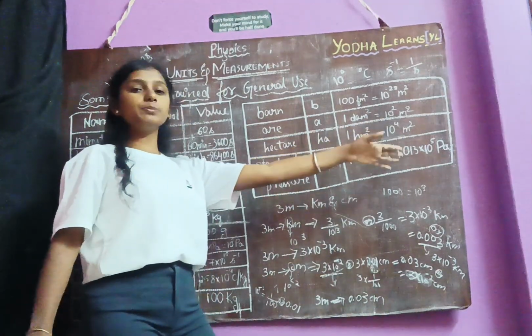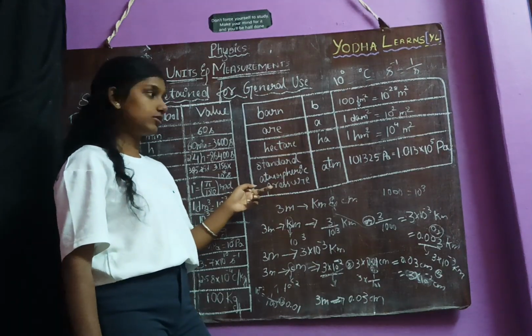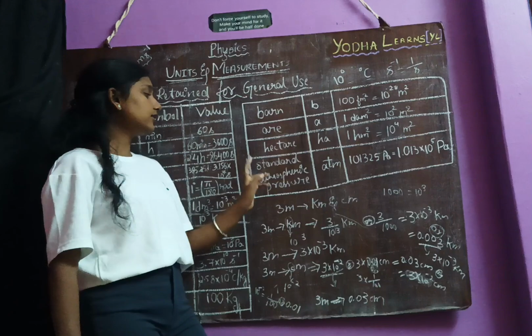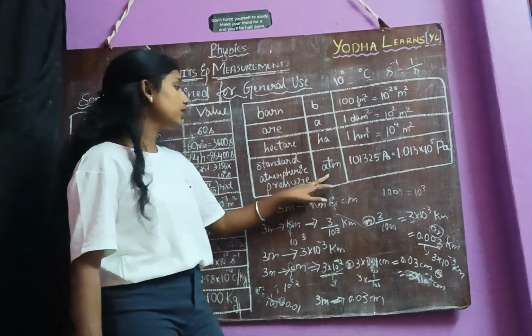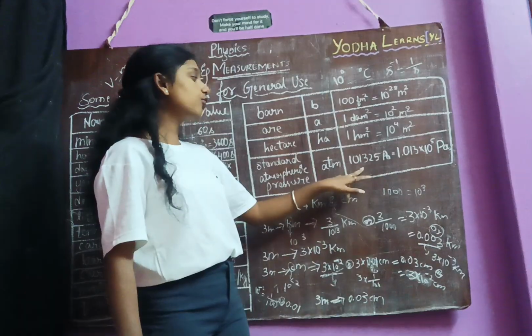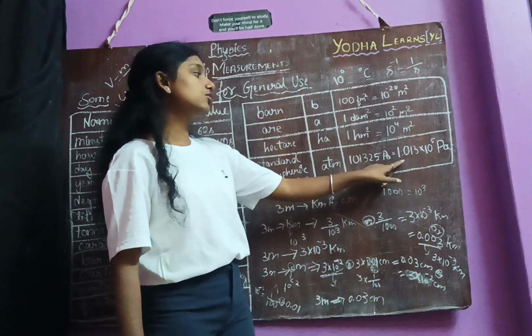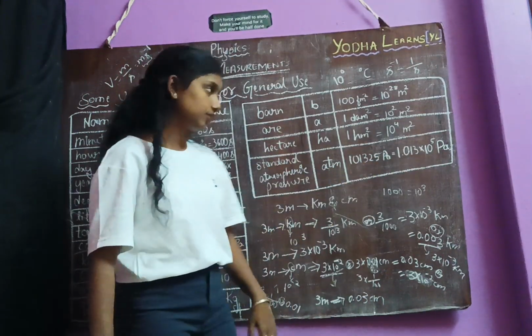10 to the power 4 meter square. Standard atmospheric pressure. This is the most important one. We are going to use standard atmospheric pressure. That is represented as ATM, which has a value of 101325 Pascal, which is equal to 1.013 into 10 power 5 Pascal.